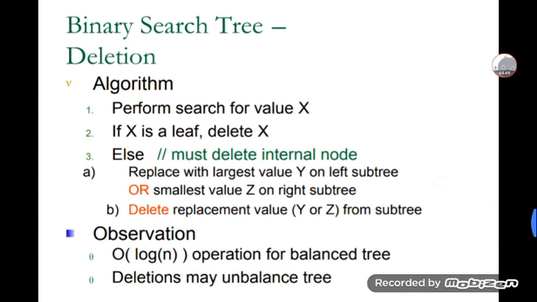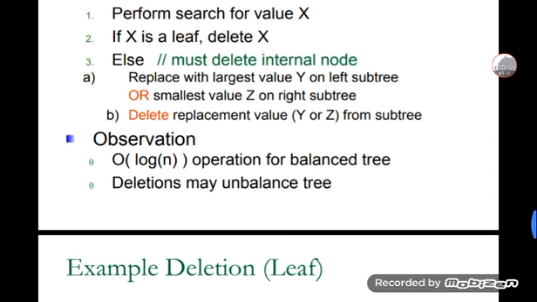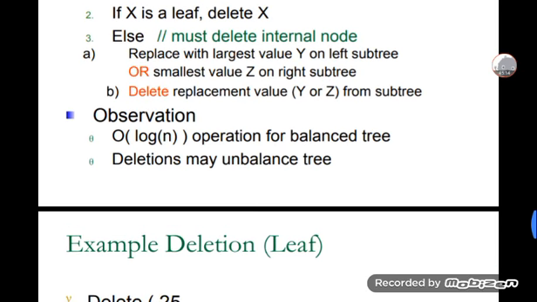Binary search tree deletion. Perform the search algorithm for the value x. If x is a leaf, delete x. Otherwise, we must delete an internal node. Replace it with the largest value y in the left subtree or the smallest value z in the right subtree. Delete the replaced value y or z. You can take either y or z from the subtrees. The observation is order of log n operations for a balanced tree.